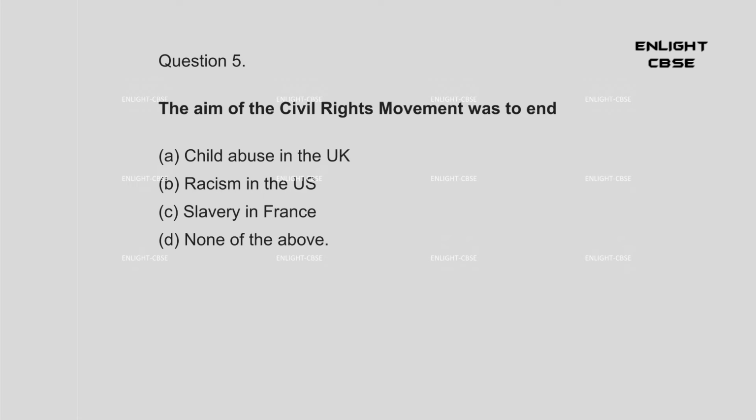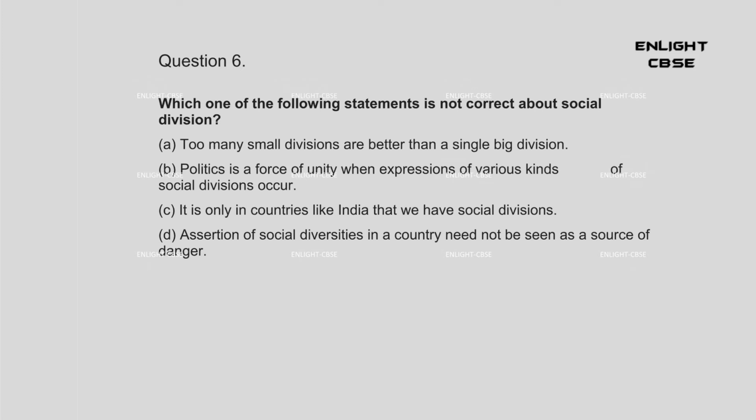Question 5. The aim of the civil rights movement was to end A. Child abuse in the UK. B. Racism in the US. C. Slavery in France. D. None of the above. Answer: B. Racism in the US.